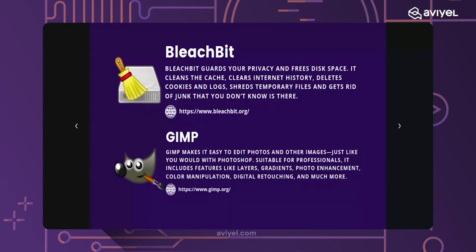Another is GIMP. You can also visit their official website. Now next is GIMP. GIMP makes it easy to edit photos and other images, just like you would with Photoshop, suitable for professionals. It includes features like layers, gradients, photo enhancements, color manipulation, digital retouching, and much more.